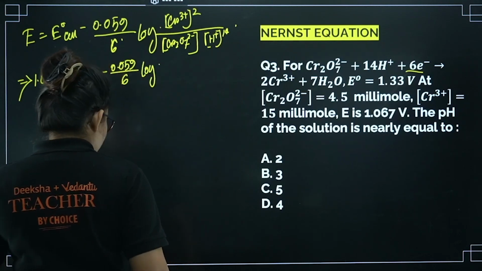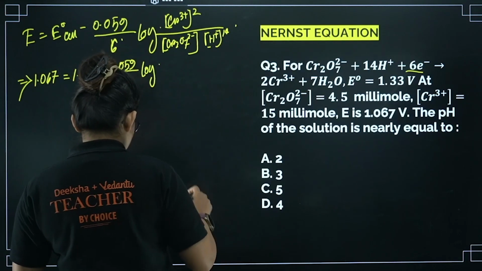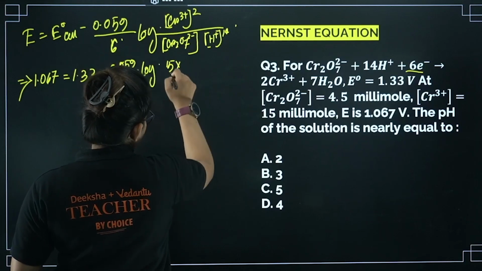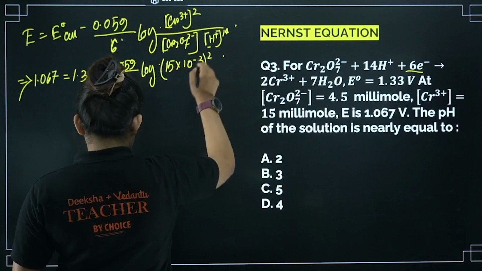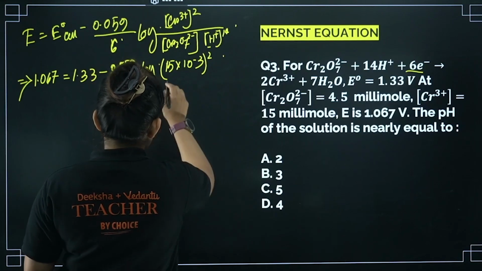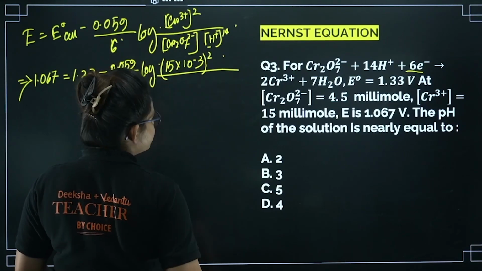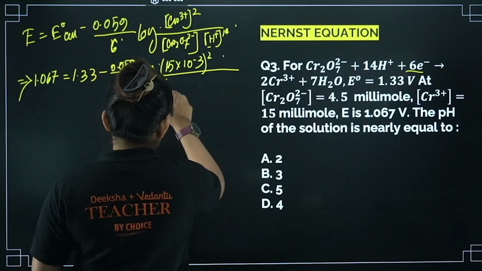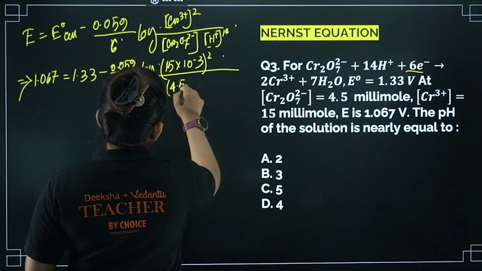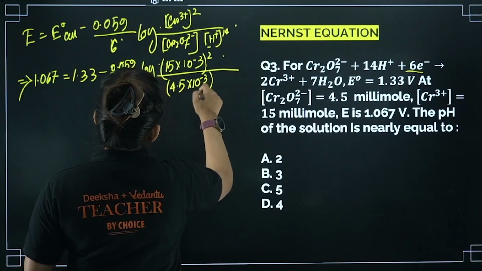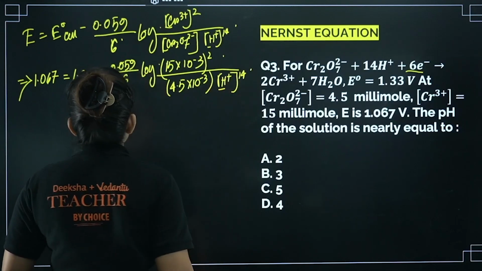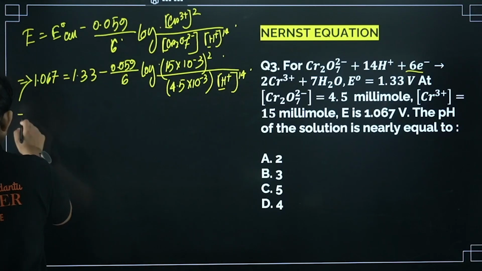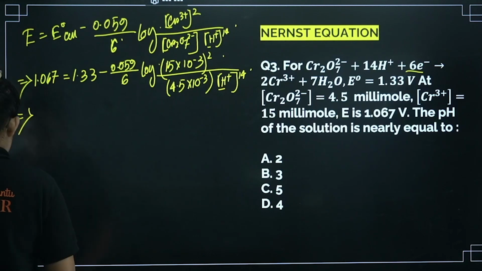Let's convert millimole to mole, that is 15 into 10 power minus 3, whole square, right? Divided by Cr2O7 value, which is also told, 4.5 into 10 power minus 3, and here I am having H plus power 14. Okay, let's now simplify this thing. Slowly we will calculate.